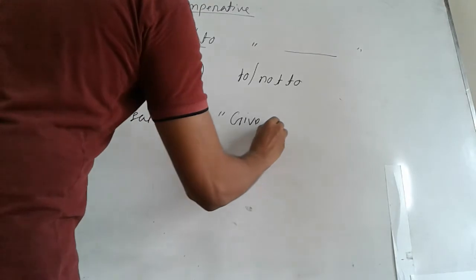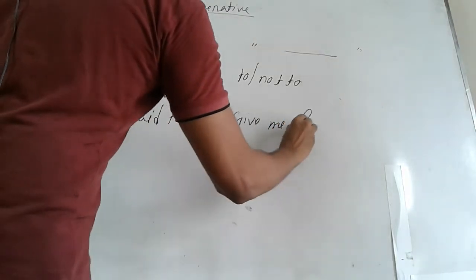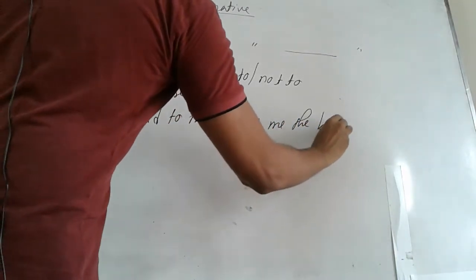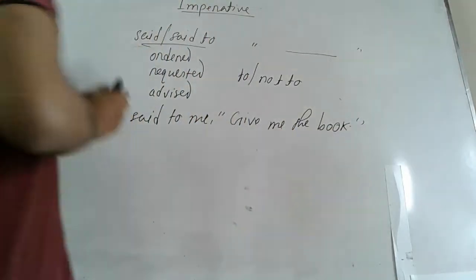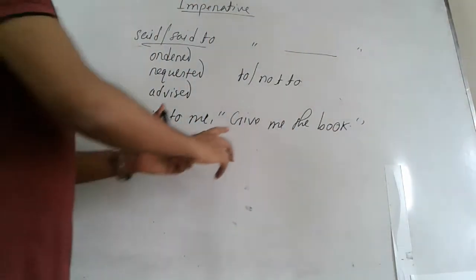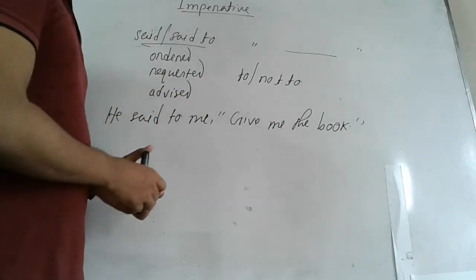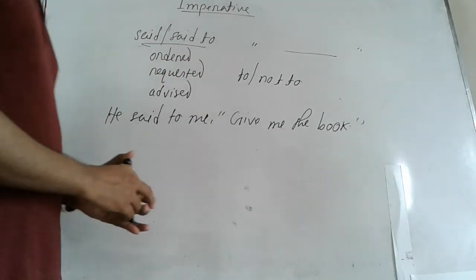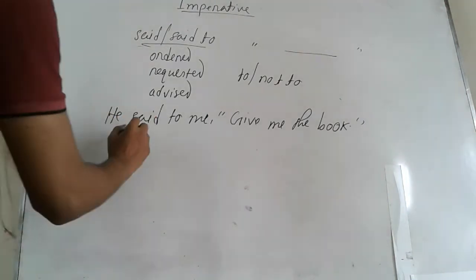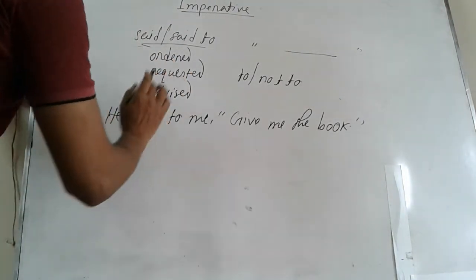Give me the book. You can clearly see that our reported speech here is in imperative form, it's an imperative sentence. So here we have to take either ordered or requested or advised to.